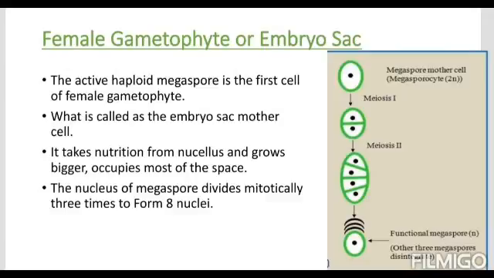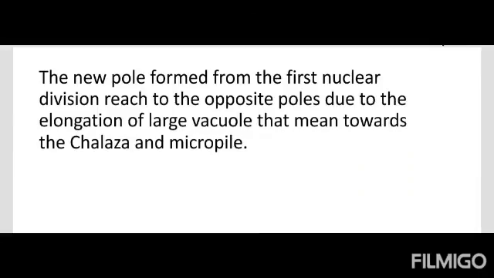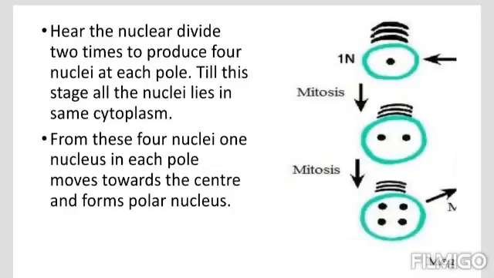So one time it becomes 2, second time it becomes 4, third division it becomes 8. So a total of 8 nuclei are designed inside the embryo sac. The new poles formed from the first nuclear division reach the opposite poles due to the elongation of a large vacuole, that means towards the chalaza and micropyle. Here the nucleus divides 2 times to produce 4 nuclei at each pole. Till this stage all the nuclei lie in the same cytoplasm.